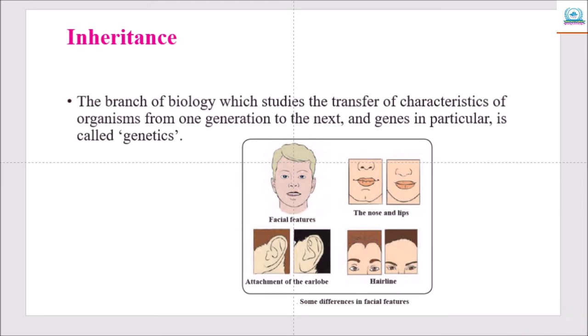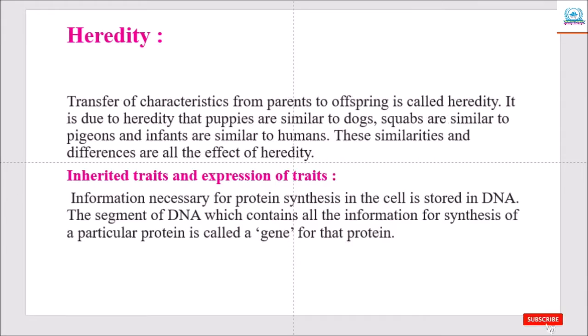So you can see in the diagram there is a variation in facial feature, the nose and lips. Here the attachment of the earlobe. Here you can see one lobe is attached and one is a free lobe. Hairline, eyes, eyebrows, all these are variations. Now this variation is due to heredity.